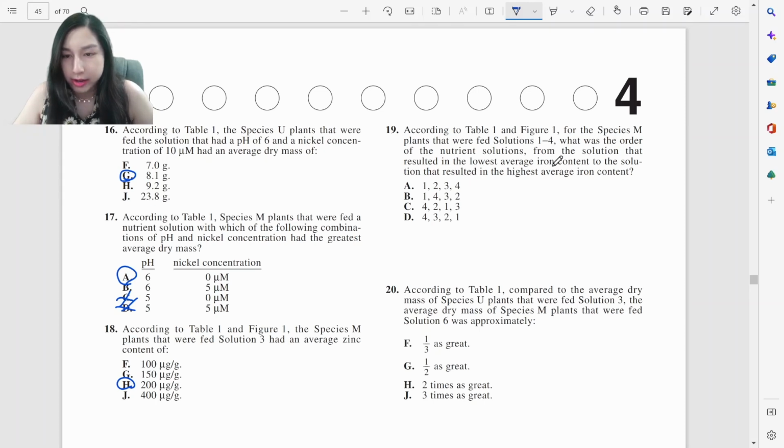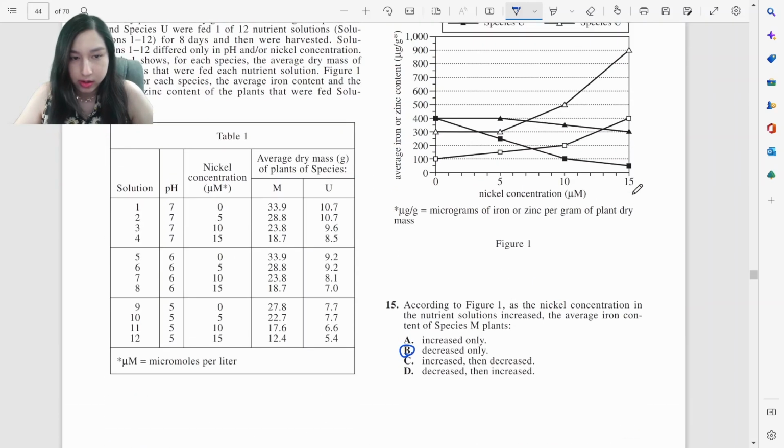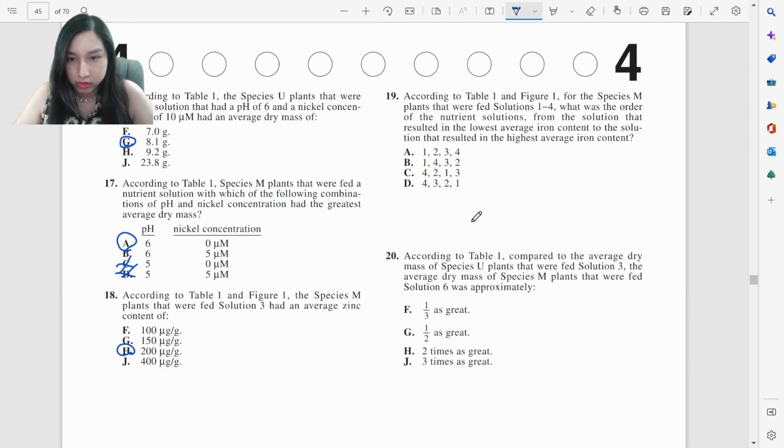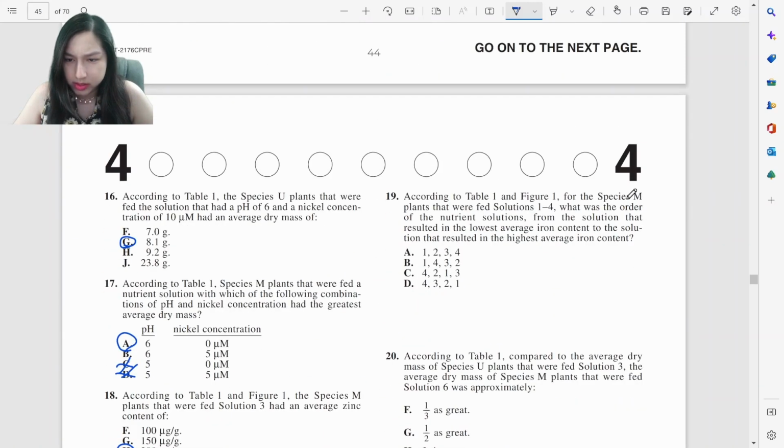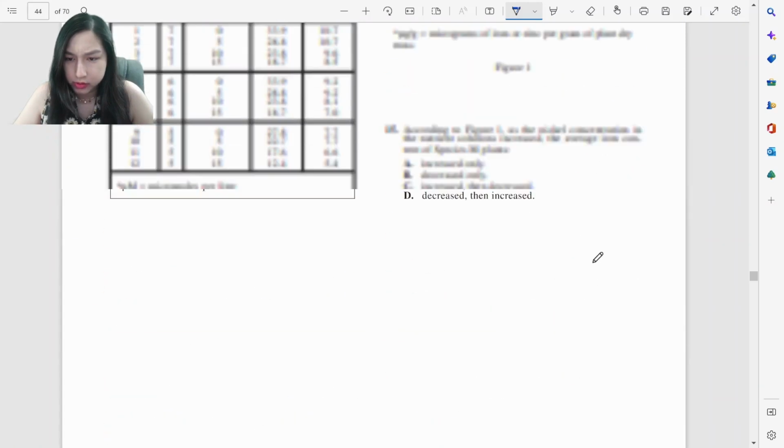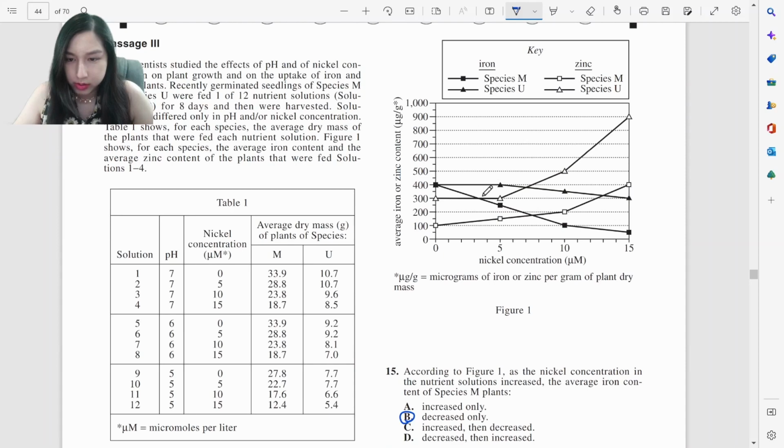Lowest average iron content to the solution that resulted in the highest average iron content, and solutions 1 to 4. And are we talking about which species? Species M and also iron. That's this one. So it's probably 4, 3, 2, 1 then.